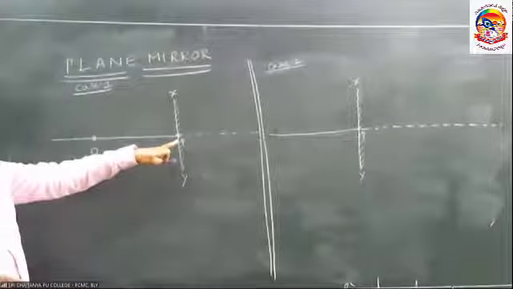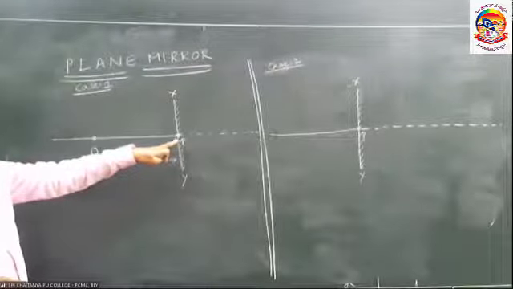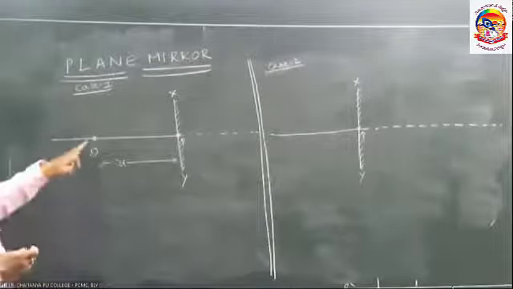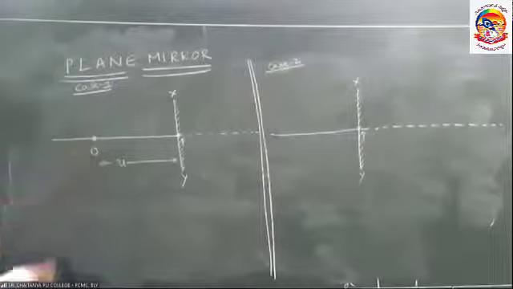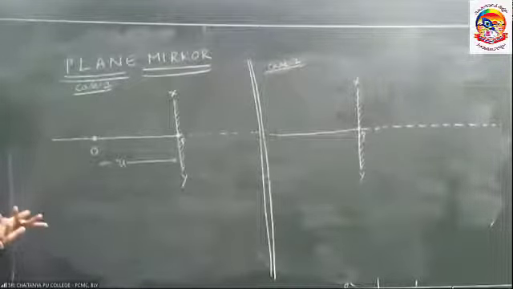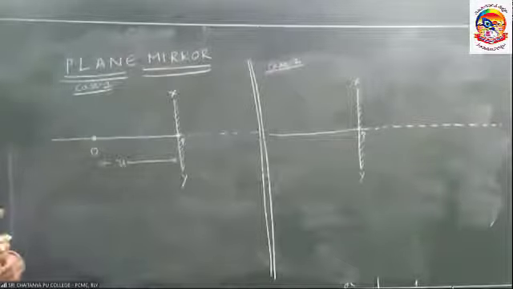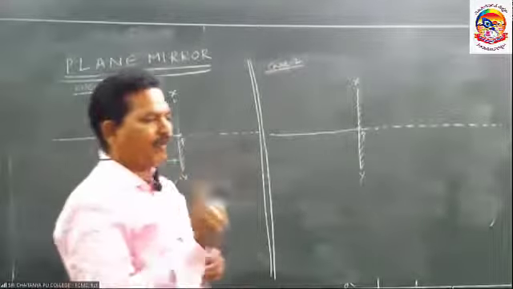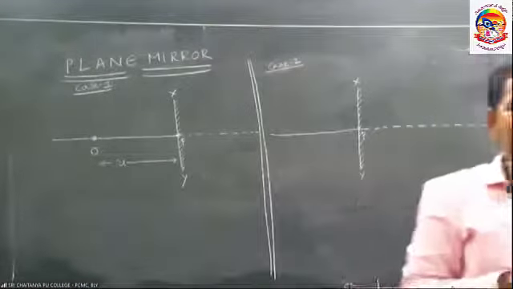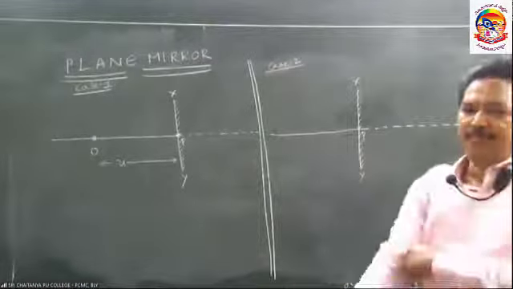It is taken as origin. This word represents what? Object. What is the object distance? From where the object distance is measured? The object distance is measured from the pole. Pole to object. Let us imagine u is the object distance.